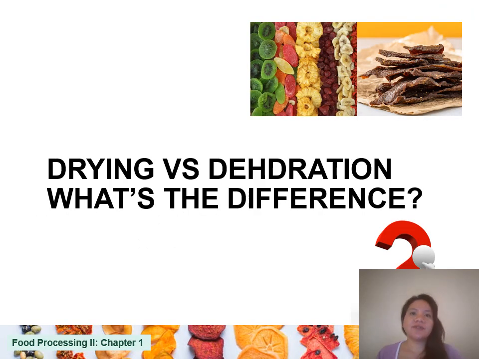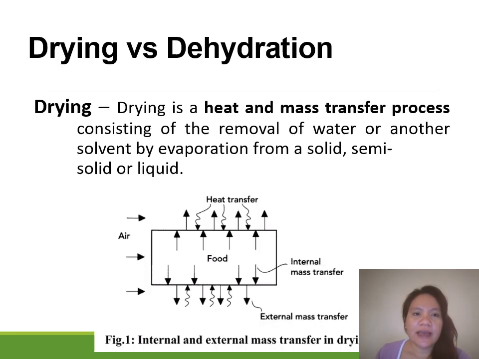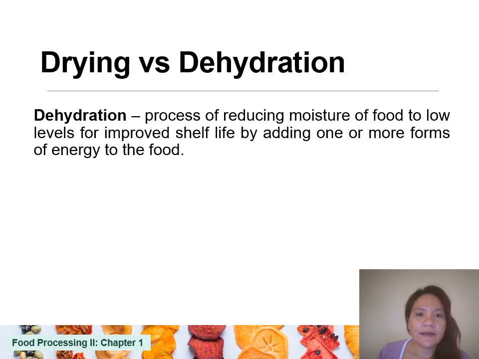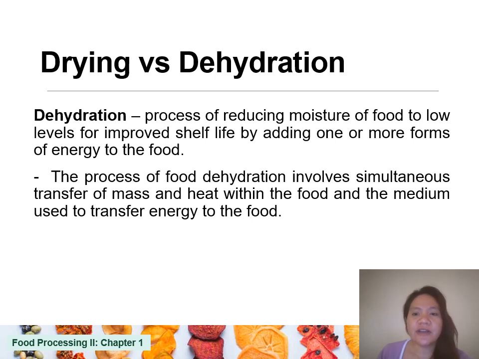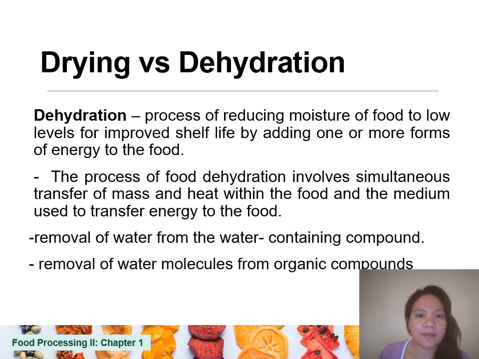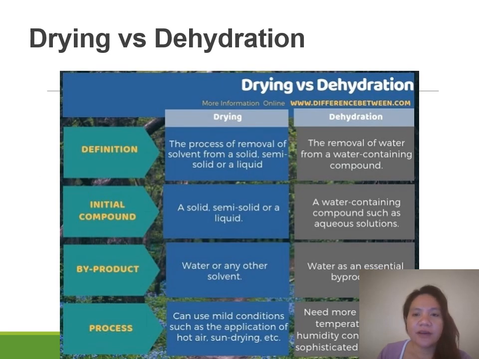Last meeting, we also differentiated drying and dehydration. Drying involves both heat and mass transfer. Dehydration as well involves heat and mass transfer, but dehydration is somewhat continuous in comparison to the drying process. So we have here a table showing the definition of both drying and dehydration, as well as the byproducts and the process of each.